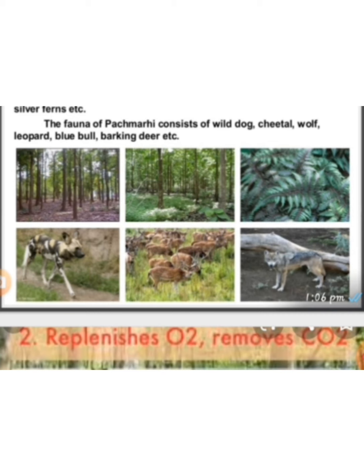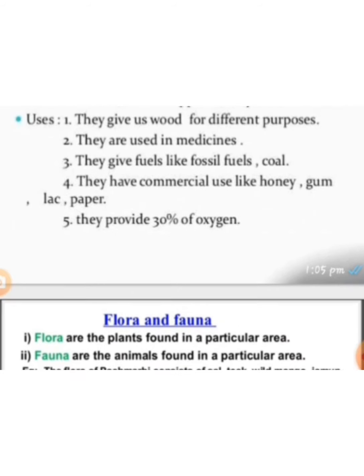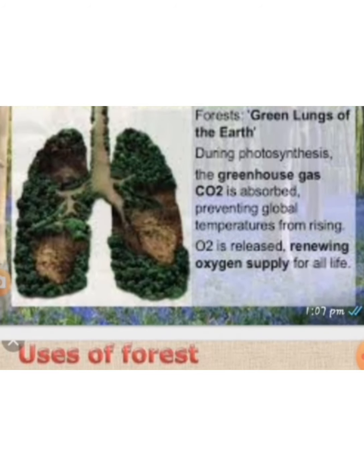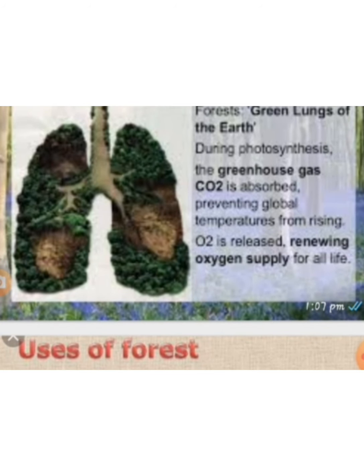Forests replenish oxygen and remove carbon dioxide. Plants use carbon dioxide and give off oxygen during photosynthesis. Forest renews the oxygen and purifies the air.